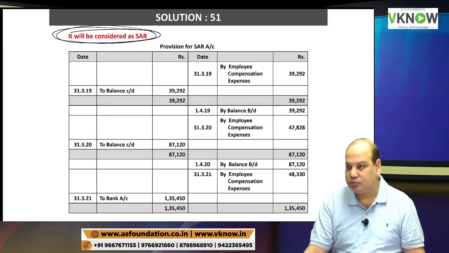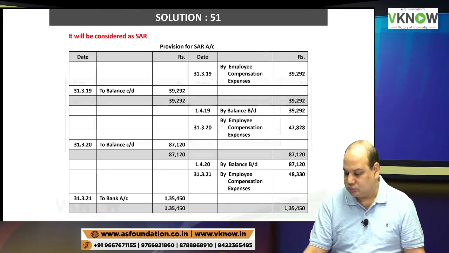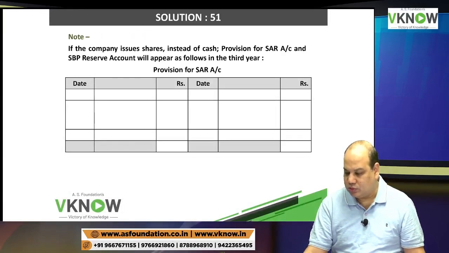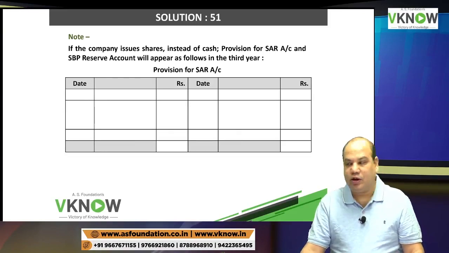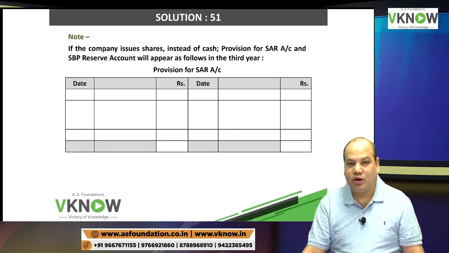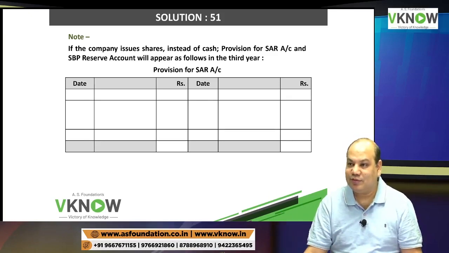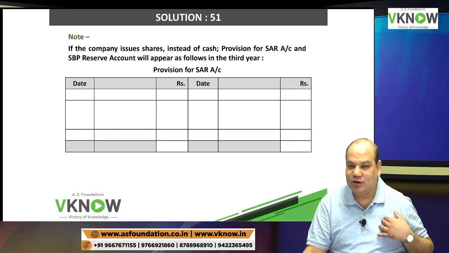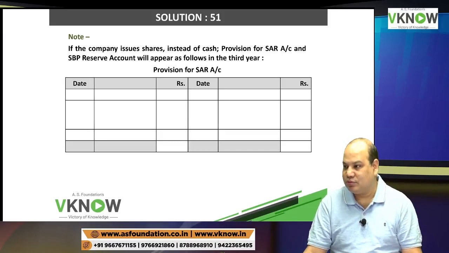Take the total. One three five four five zero, you got it? Now write down a note. Since the entity has a choice, either it will be cash or equity. The entity will not take a lottery system and decide this employee will be given cash and this employee will be given equity. Who has the choice? Entity. When the employee had a choice, he could decide. Now I will decide either or.